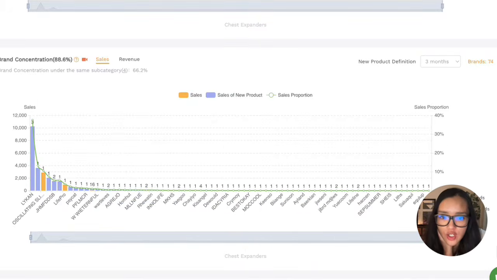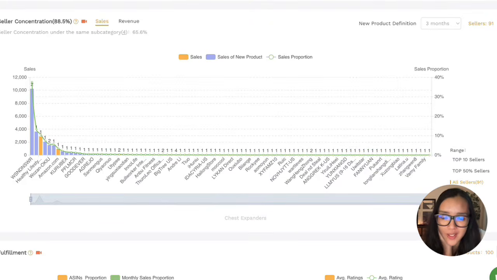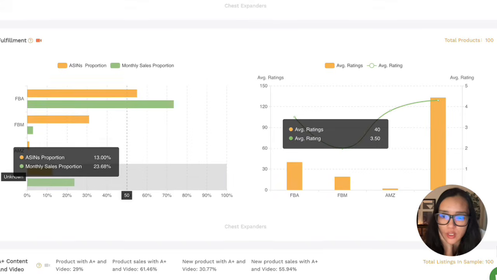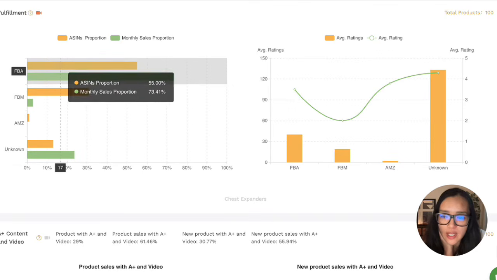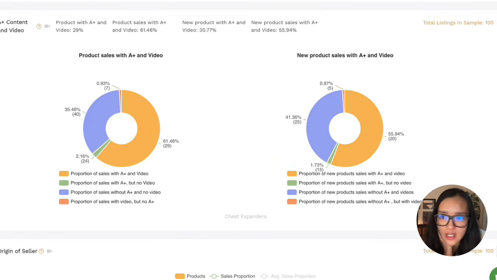Now there's brand concentration. This is very helpful if you know the competitors within your specific niche, but if you don't, this is helpful just from the new sales product category. Otherwise, let's move on to the next part, which is seller concentration. And okay, once again, it looks like a lot of it is purple, which is good. In terms of fulfillment, again, this is probably not going to be as important unless you're the one who is selling and creating the product. But as you can see, the average ratings seem to be pretty good. The thing I would also pay attention to is how many of these are coming from FBA sellers.